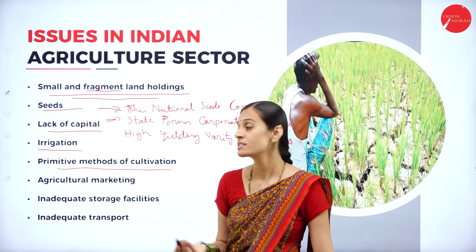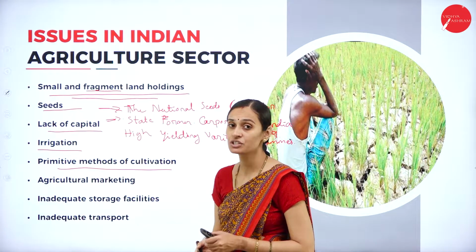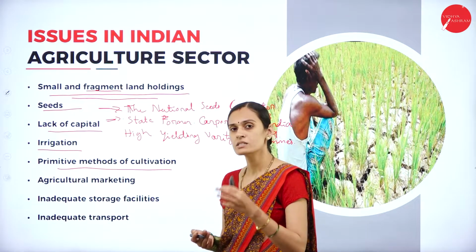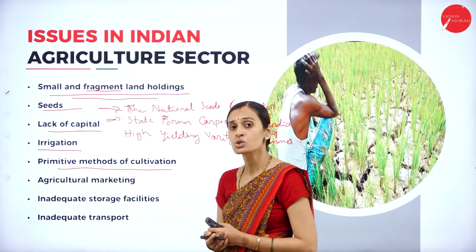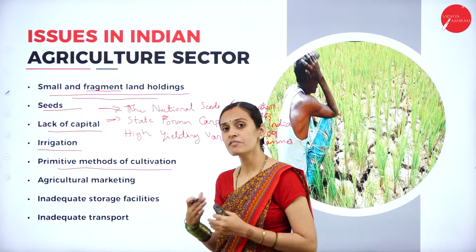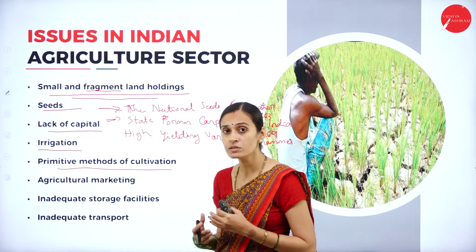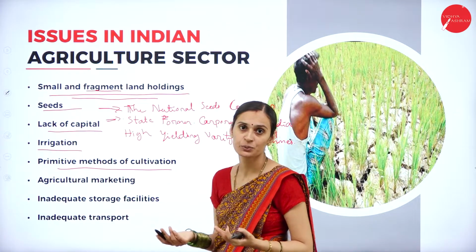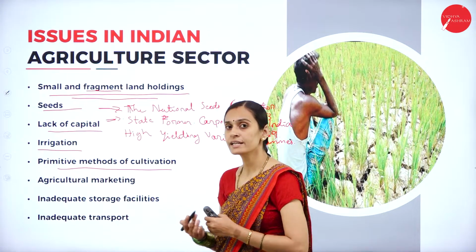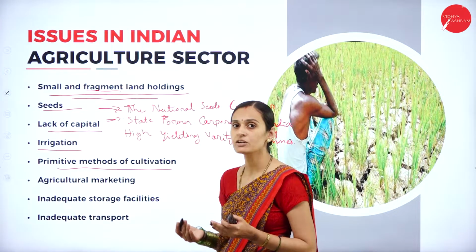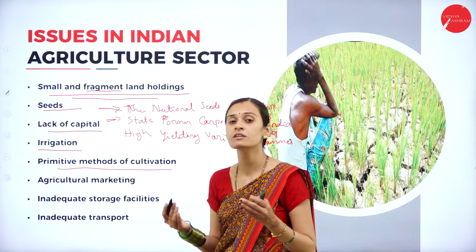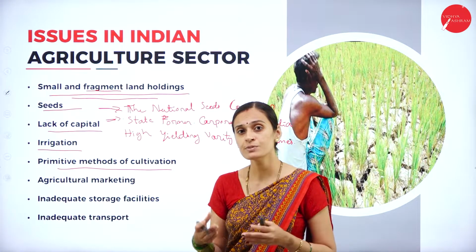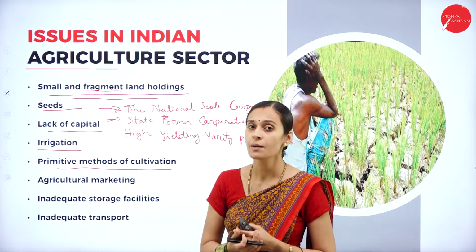That is considered primitive methods of cultivation. Still we are performing with primitive methods of cultivation. Even after the introduction of the green revolution, more than 75% of farmers were using just primitive methods of cultivation. After the green revolution, many families got subsidies to purchase different tractors, tillers, fertilizers and so on. So it helps to improve agriculture productivity.